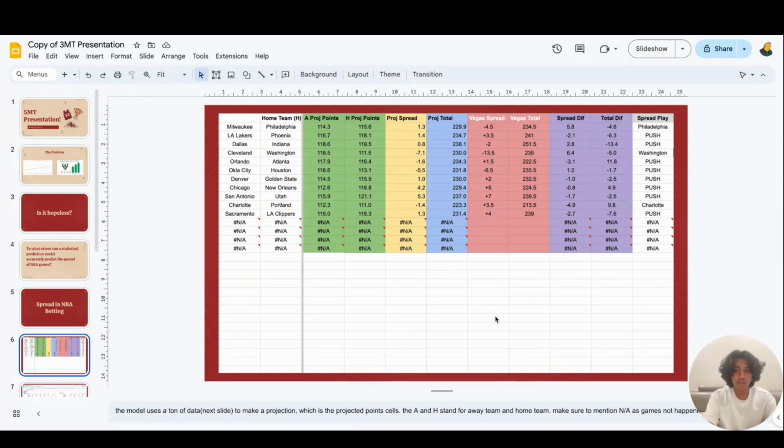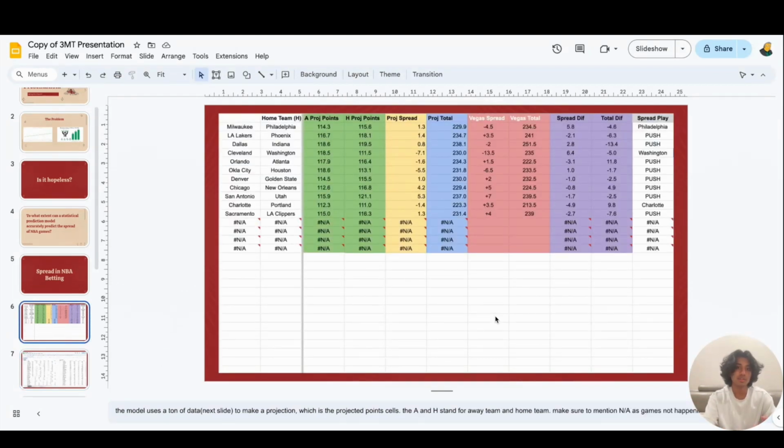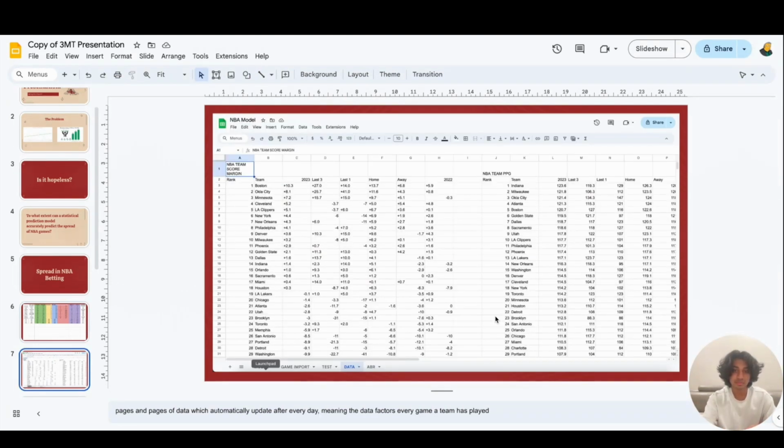The way that this actually works is there's a ton of data from teamrankings.org, and this data includes average score margin, points per game, opponents' points per game, a ton of different stats, and has them in different variables. So you can see 2023, last 3, last 1, home, and away. I use these different variables to create the projected points that you see in the 2 tabs.